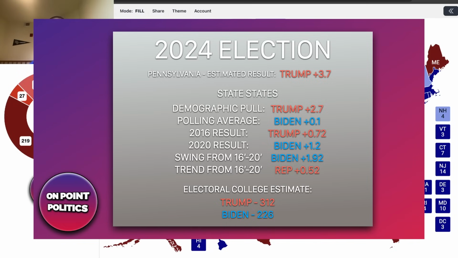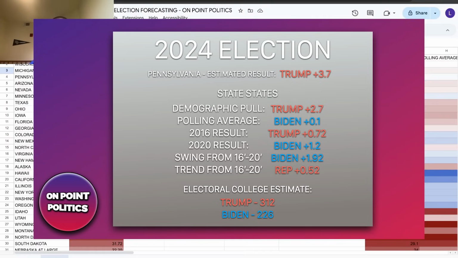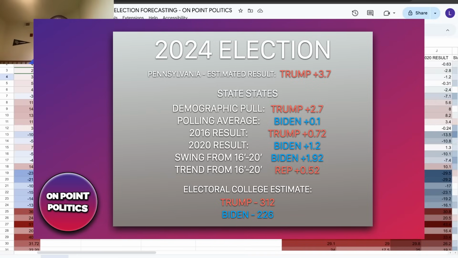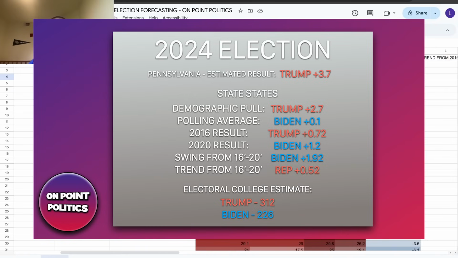Pennsylvania is the final state on this average that we needed to fill out, and that has Trump up by 3.7%. So he's actually winning the average by about 3.7, according to my estimated prediction. He's up in the demographic poll by 2.7%. He's down in the polling aggregate by 0.1. He won it in 2016, barely lost it in 2020.